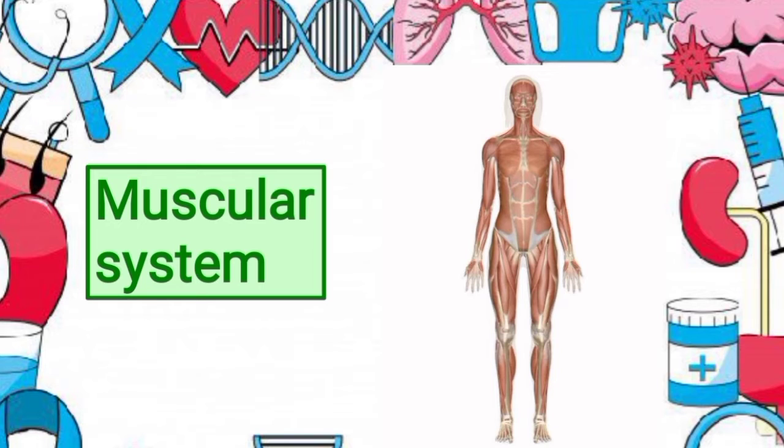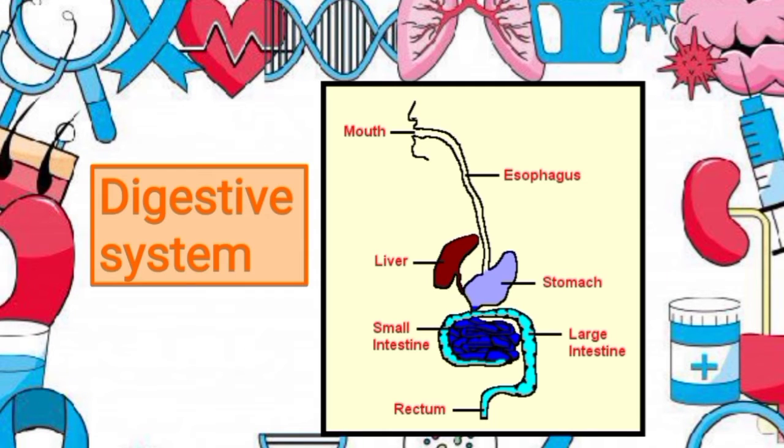Then cardiac muscle tissue controls the involuntary beating of the heart, allowing it to pump blood through the blood vessels of the cardiovascular system. Now let's understand the human digestive system. The digestive system of the human body comprises a group of organs working together to convert food into energy for the body.